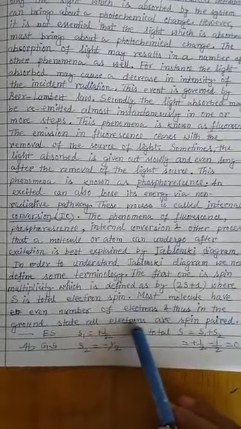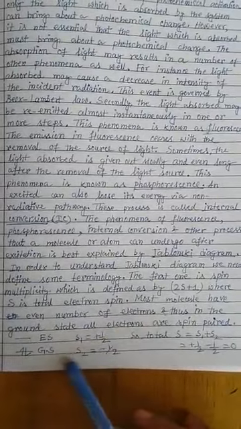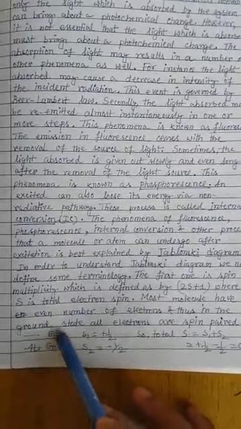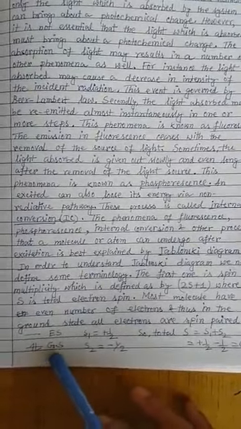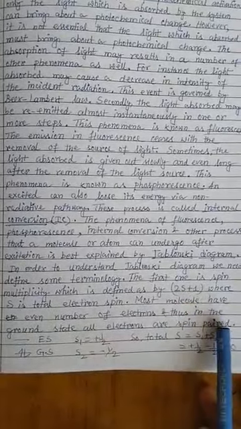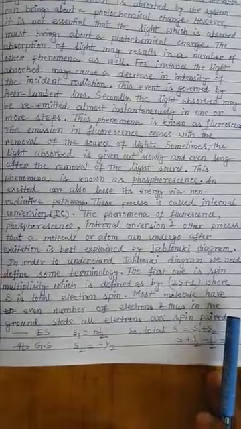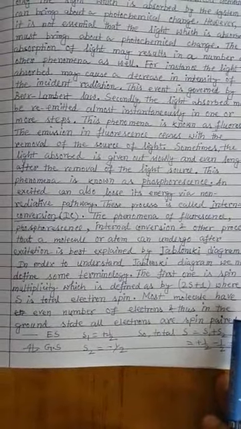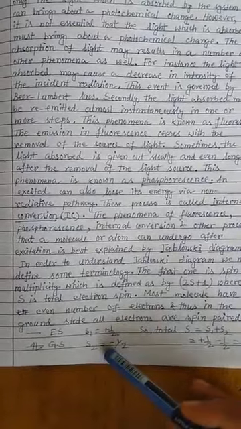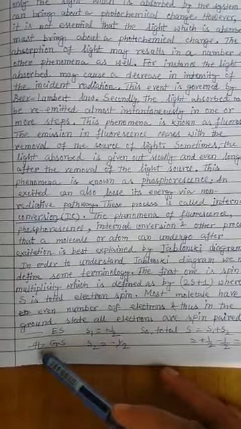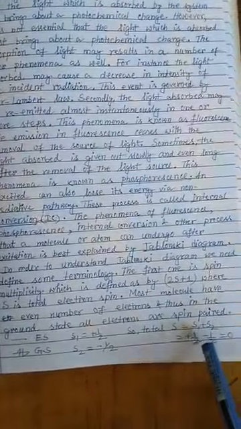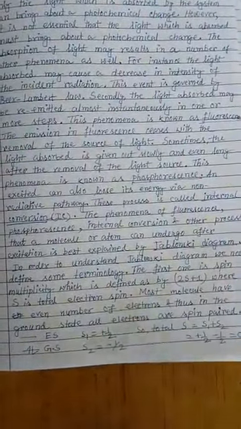So in the ground state, the electron spins are paired. This is the demonstrative figure, showing the ground state and the excited state. In the ground state, 2 electrons are present in the same orbital in the spin-pairing condition, because when 2 electrons are present in a particular orbital, their spins have to be paired. If one electron has spin plus half for the upward direction, the second electron should have spin minus half. So total spin S equals S1 plus S2, plus half plus minus half, equals 0.